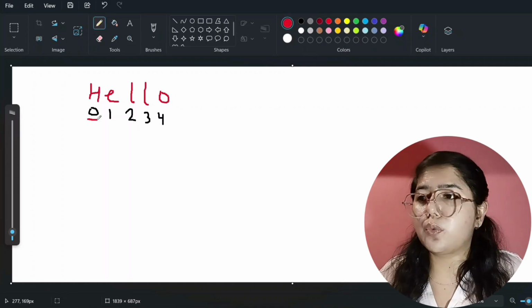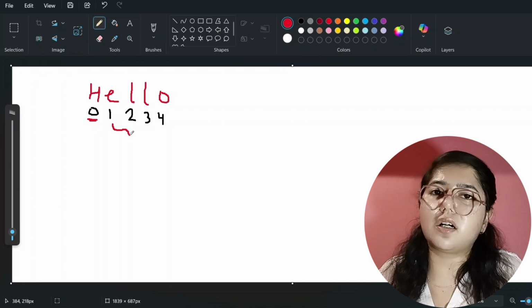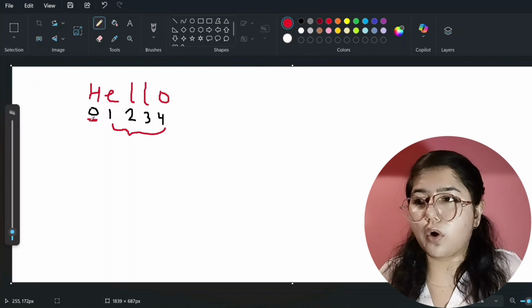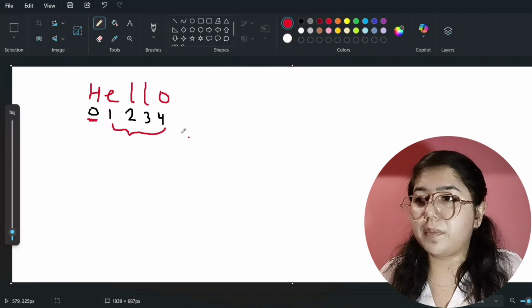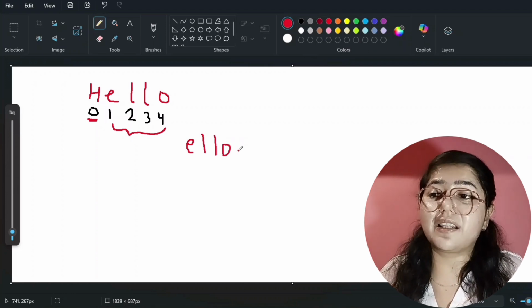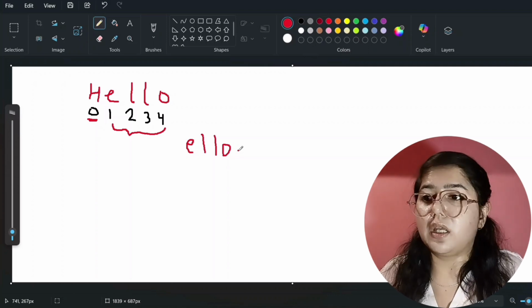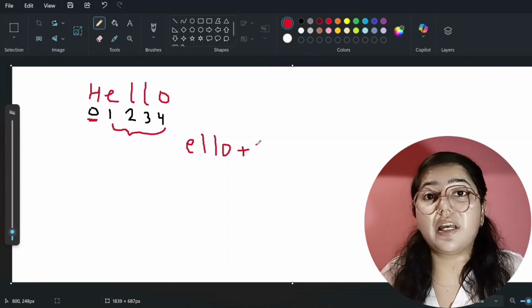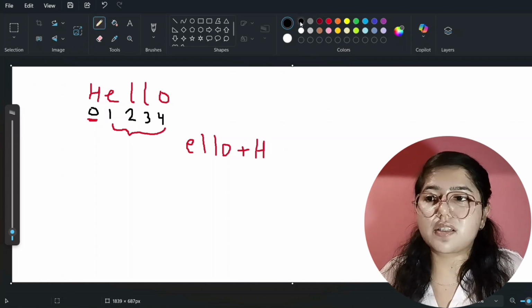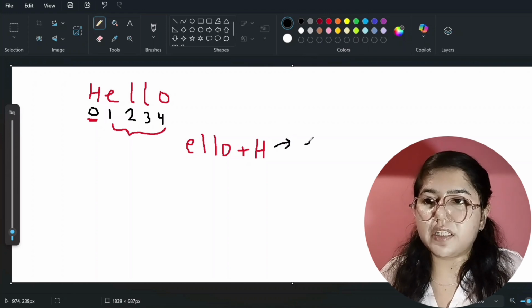So if I tell my code editor you do one thing, you can ignore this 0th index character H, okay, and I will tell the function that you can call yourself for the ELLO, and you can ignore this 0th index character. So what will be the remaining answer? That will be ELLO. And now I will tell my code editor that the character at the 0th index which you were ignoring, you can add at the end of your string. See here. So now at this step what answer will come? At this step answer will be ELLOH.